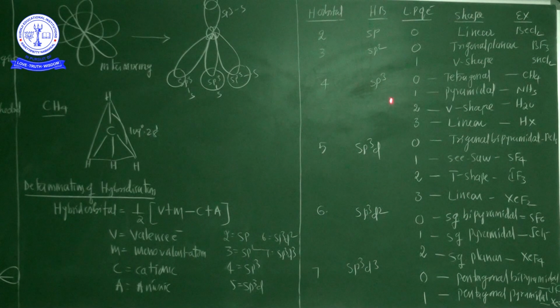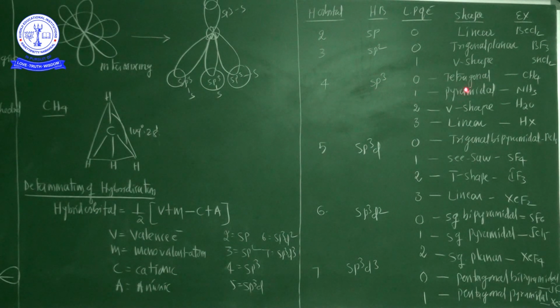But some of the molecules have sp3 hybridization with one lone pair of electron. This is the most important. With sp3 hybridization and one lone pair of the electron, the shape changes from tetrahedral manner to the pyramidal shape. So the best example is NH3, because one lone pair of electrons is present here.